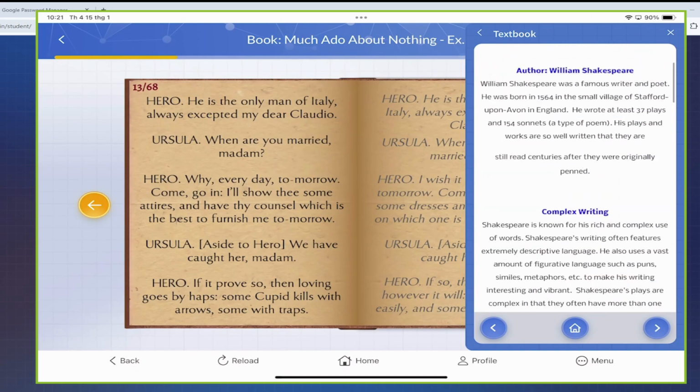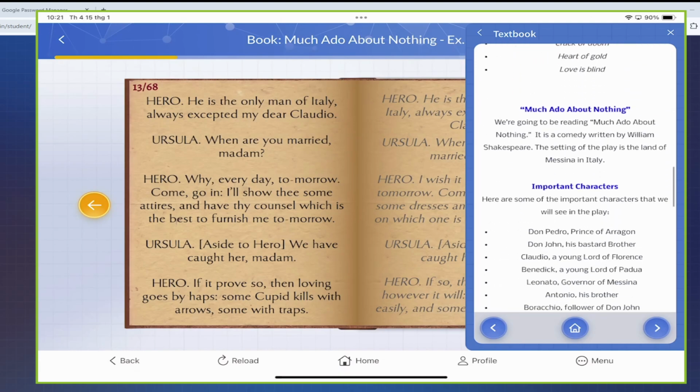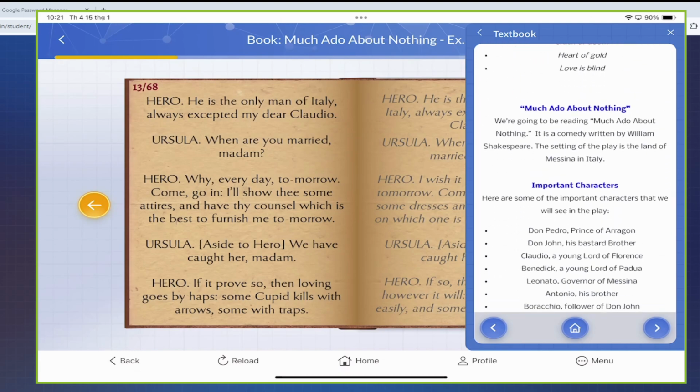After all we're talking about Shakespeare, let's move on to the story, Much Ado About Nothing. So this is Much Ado About Nothing here. This story right down here. Much Ado About Nothing is a comedy written by William Shakespeare. The setting of the play is the island of Messina in Italy.